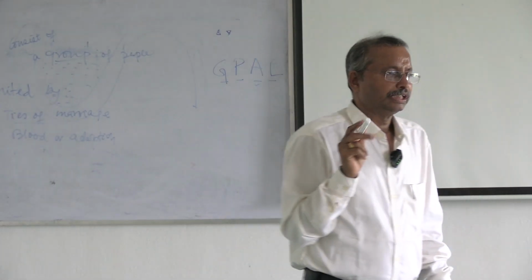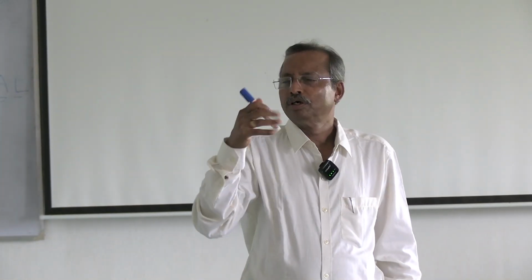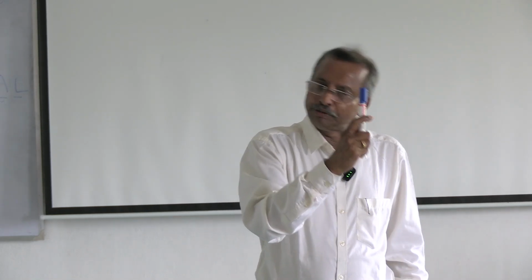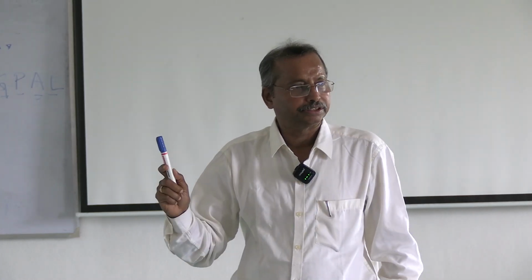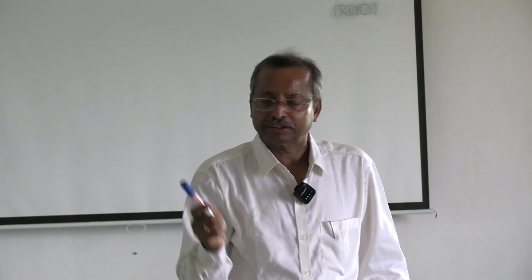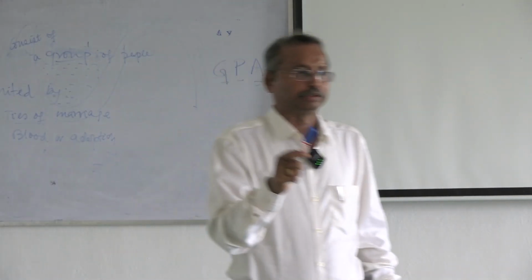Say, for example, in a family there are a number of members. One may be a father, one may be a mother, and others are siblings, brothers and sisters. The father interacts with their children in one way, the mother in another way, and when you interact among yourselves, brothers and sisters, the pattern of interaction is different. So that is family. Clear?